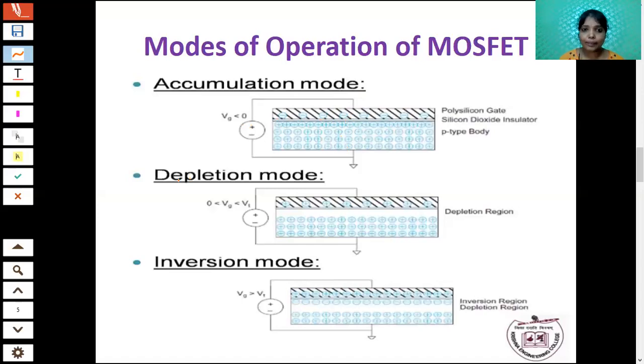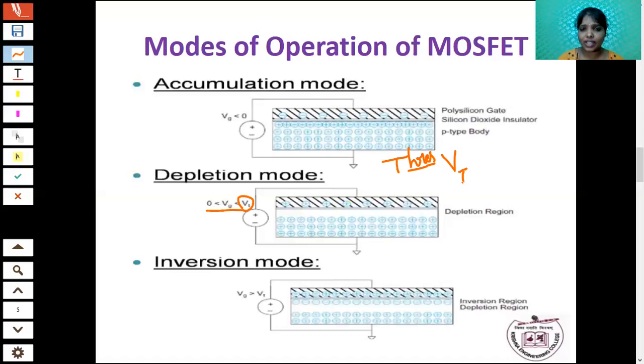The second one is the depletion mode. In depletion mode, I am going to apply a voltage between 0 and Vt. What is Vt? Vt is nothing but the threshold voltage. You studied about threshold voltage in electronic devices also. Threshold voltage is the minimum voltage required for conductivity.